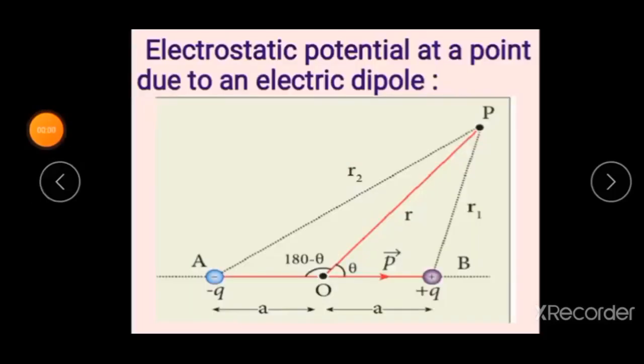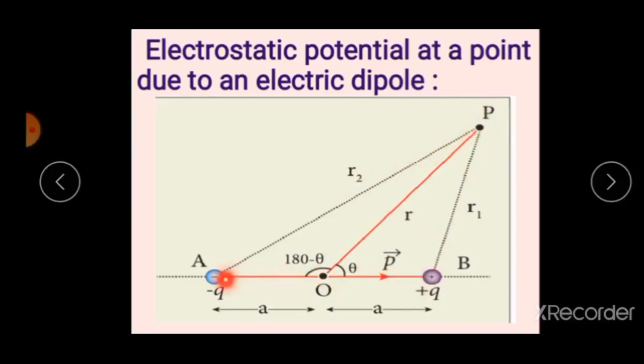Okay. Okay students, next go to important 5-mark question. Electrostatic potential at a point due to an electric dipole. Now consider two equal and opposite charges minus q and plus q, that is a dipole, separated by a distance 2a. Now P is a point at a distance r from the midpoint of the dipole. Let r1 and r2 be the distance of point P from plus q and minus q charge respectively.